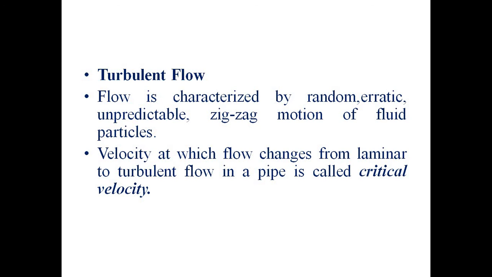Now the velocity at which flow changes from laminar to turbulent flow in a pipe is called critical velocity. I will discuss it later, because we have to consider another term, that is Reynolds number. When we discuss Reynolds number, we will have more idea about critical velocity.